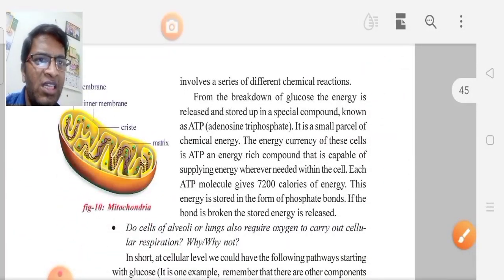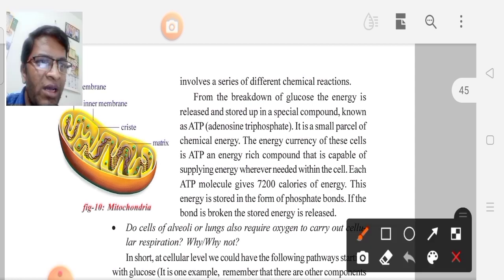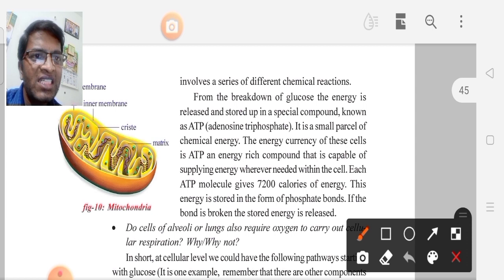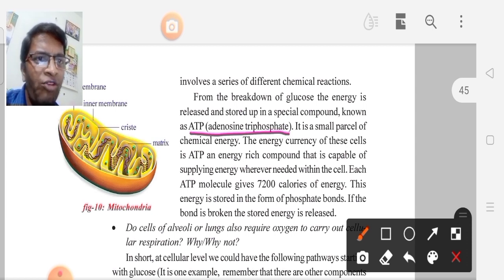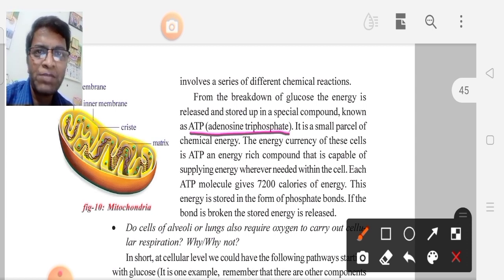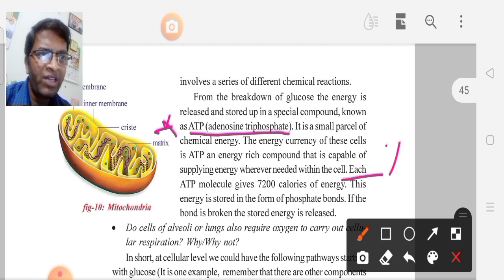Here is a very important bit. If you take ATP, the energy is released in the form of ATP. What is the full form of ATP? Adenosine triphosphate. Expand ATP: ATP means adenosine triphosphate.